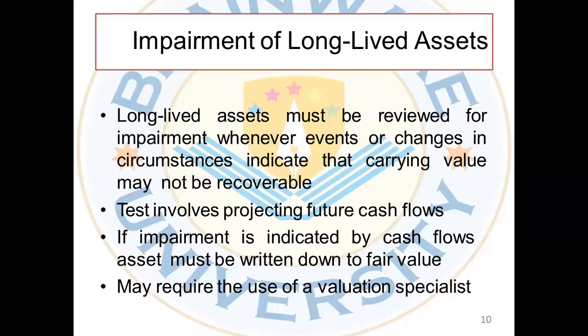Then the impairment of long-lived assets. The long-lived assets must be reviewed for impairment whenever events or changes in circumstances indicate that carrying value may not be recoverable. The test involves projecting future cash flows. If impairment is indicated by cash flows, the asset must be written down to the fair value, meaning the value at the time of sale. It may require the use of a valuation specialist also. So impairment is a very important thing if it is a long-lived asset.